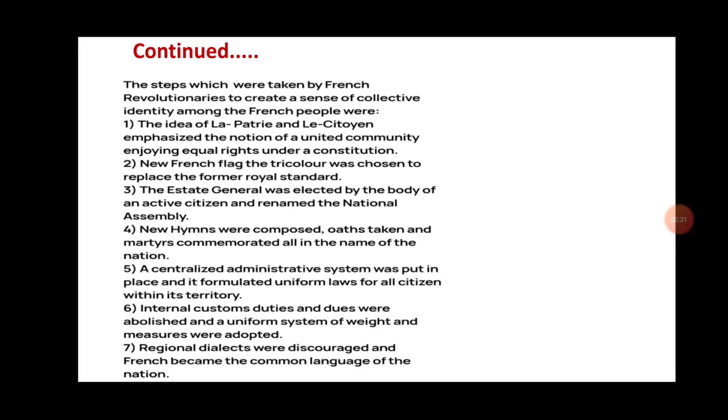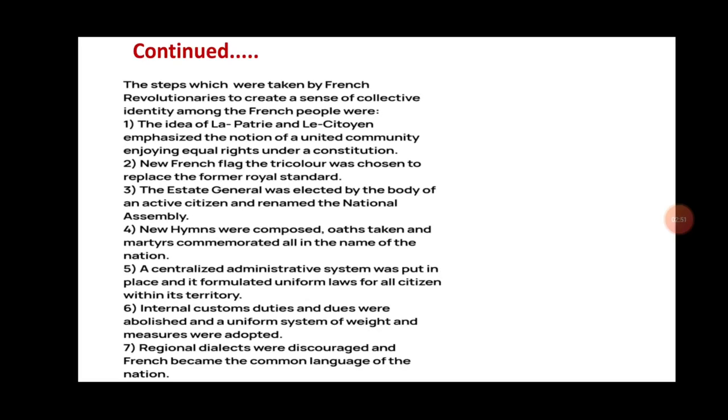First of all, the idea of la patrie and le citoyen emphasized the notion of a united community enjoying equal rights under a constitution. Now the common identity was given to the citizens of the country.